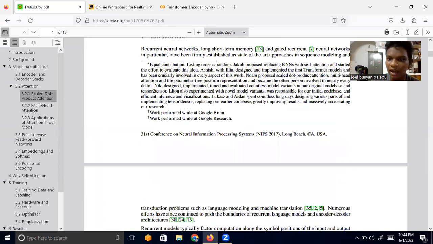This paper is actually meant to solve a problem. It is not exactly a problem, but an improvement to the previous language models that we have built. In the last video, I told you about word embeddings, how we can represent text and make the computer understand the meaning of a particular word.